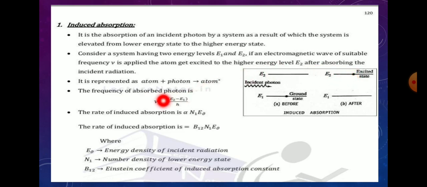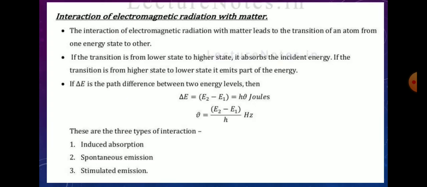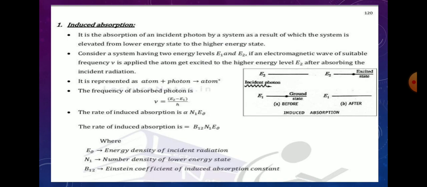The induced absorption rate is given by alpha N1 E nu, and the rate of induced absorption is given by B12 N1 E nu, where E nu is the energy density of incident radiation, N1 is the number density of the lower energy state, and B12 is the Einstein coefficient of induced absorption.